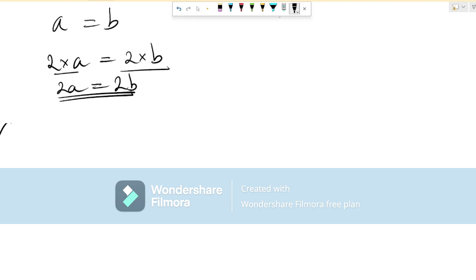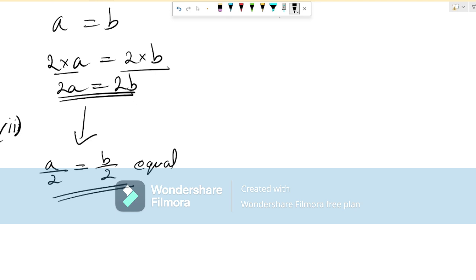Now the seventh axiom is things which are half of the same thing are equal. Now this is the basic thing. Okay, suppose if I half A, so A by 2, and I also half B, B by 2, they are going to be equal. Okay, equal. Now the last one